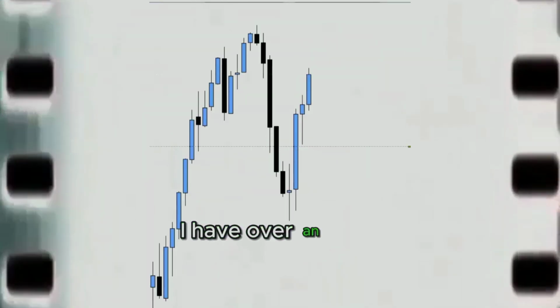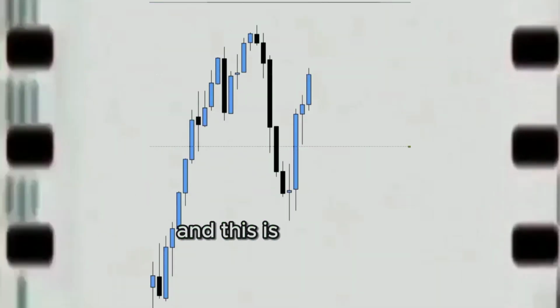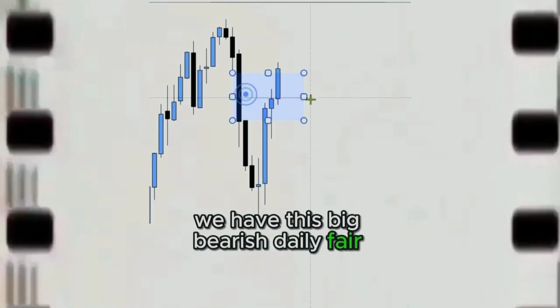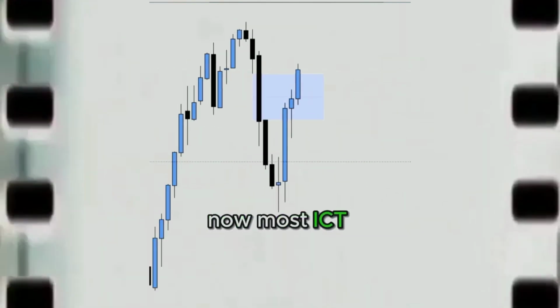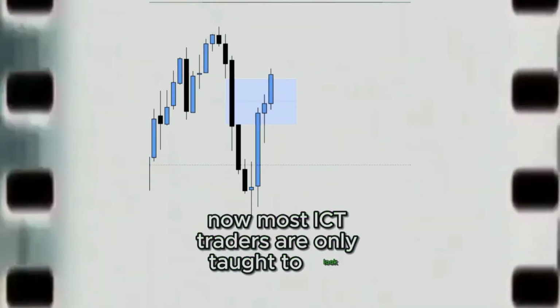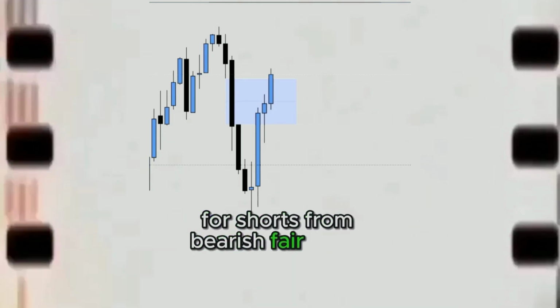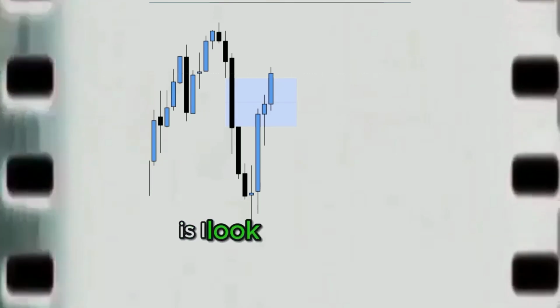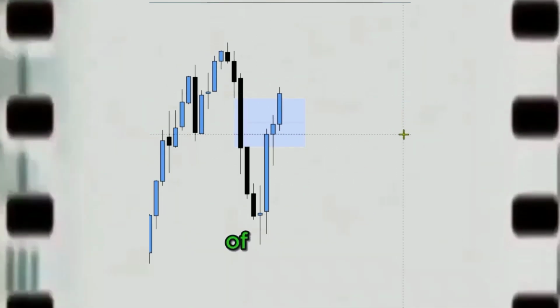I have over an 80% win rate, and this is how I find my daily bias. So as you can see right here, we have this big bearish daily fair value gap. Now, most ICT traders are only taught to look for shorts from bearish fair value gaps, but what I do, even on the higher time frames, is I look for them to be inversed, and then I look for that to take some sort of liquidity.